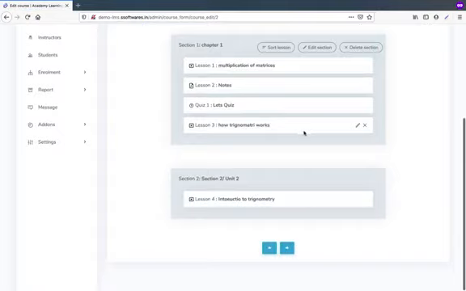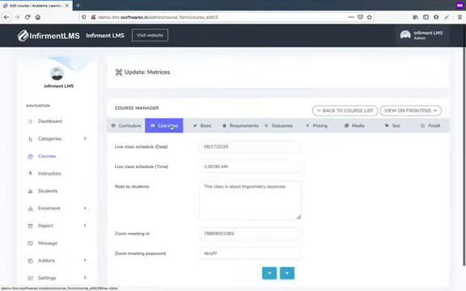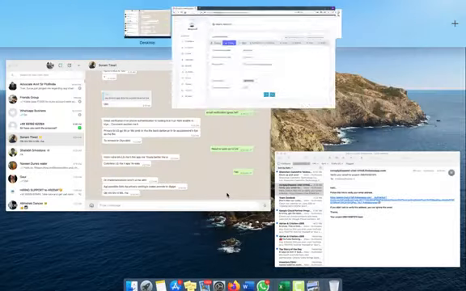How trigonometry works. Okay, and how does the live class work? Here you have to give the date of the live class, the time, the topic of that live class, your Zoom meeting ID and your meeting password. It will automatically go to the student. The teacher has to download their Zoom application and host the live class, but the student need not download any extra thing. Student will just go to the website.